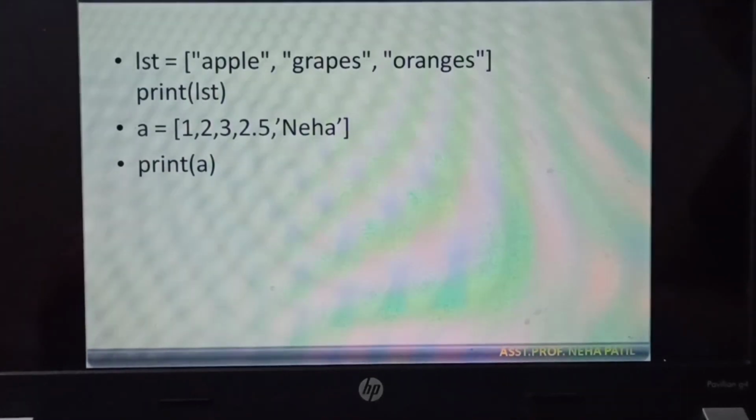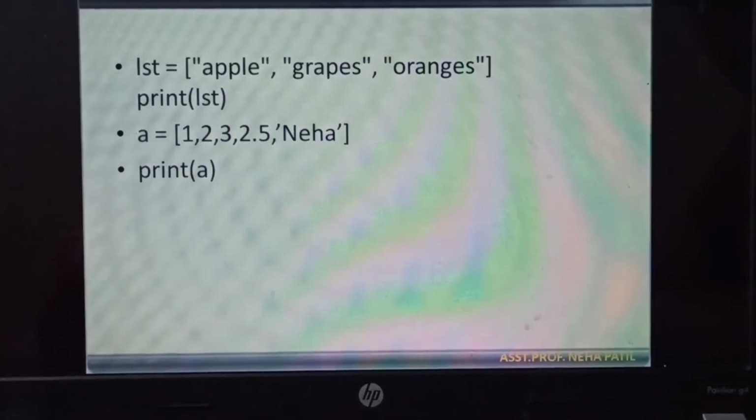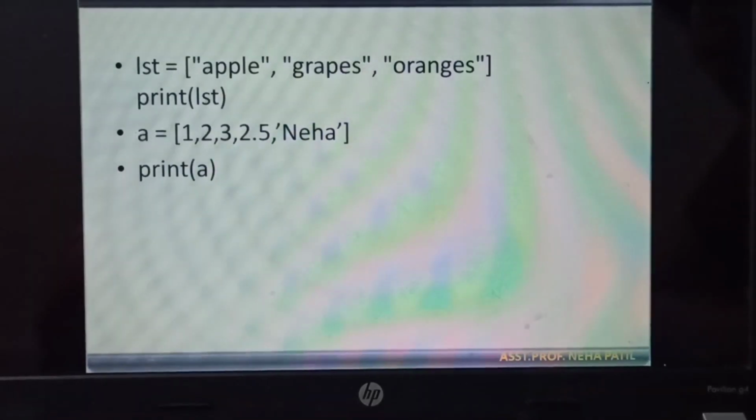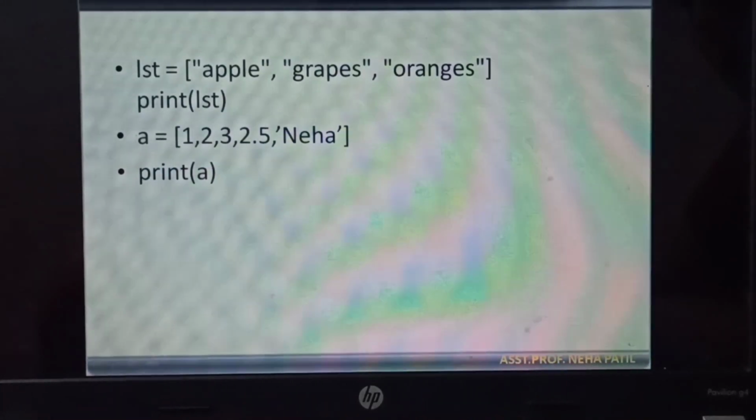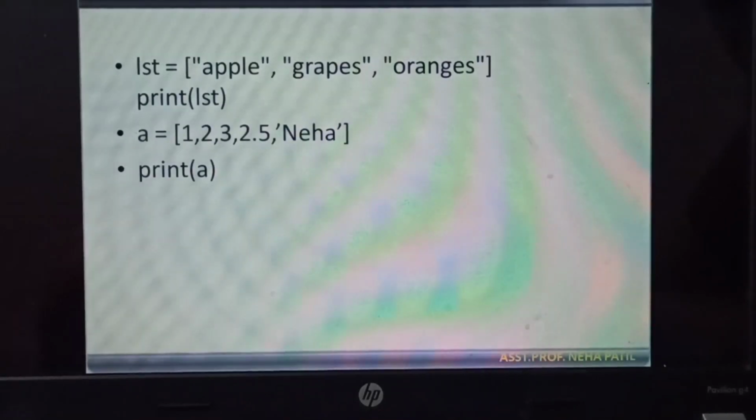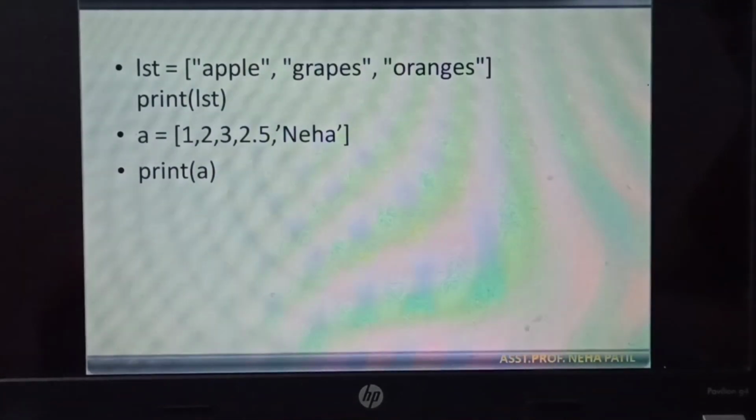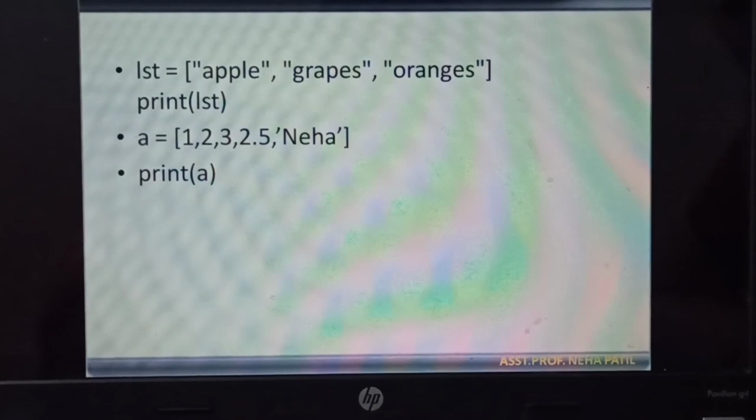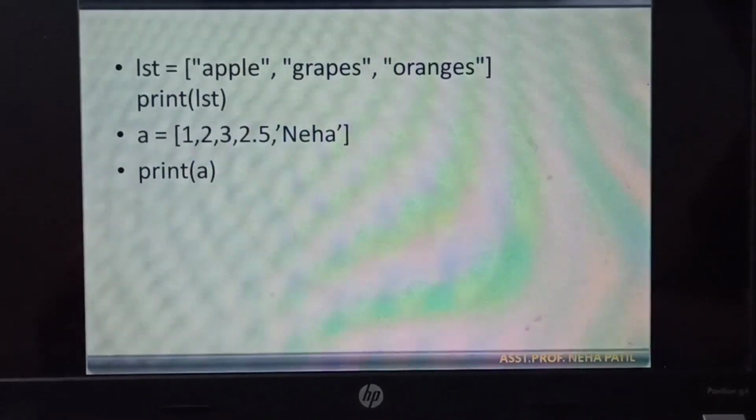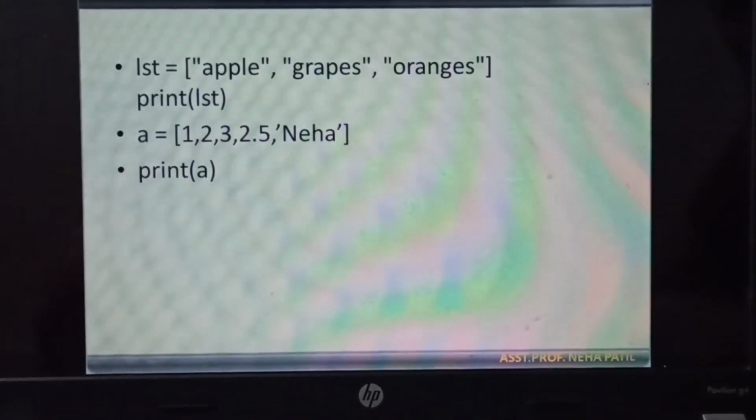And in list, if you see the second example, we have combined the different data types together. Like 1, 2, 3, these are the integer values, 2.5 is the float value, and Neha is a string here. So that means in case of list we can combine multiple data types together. So this is one advantage of the list. In array, this is not possible in C or C++. We can combine only a single type of data together, but in list we can combine multiple types of data together here.